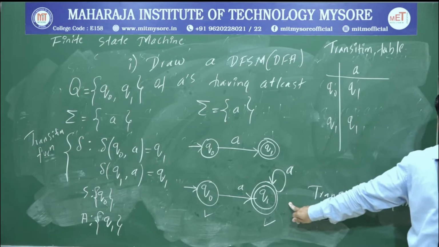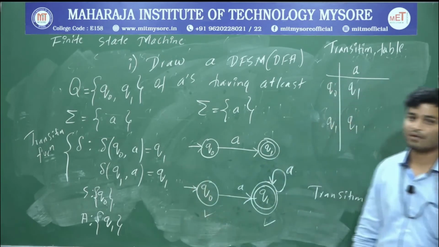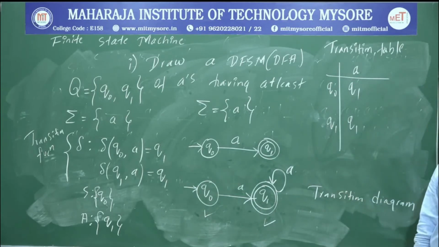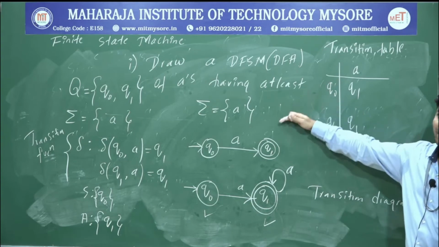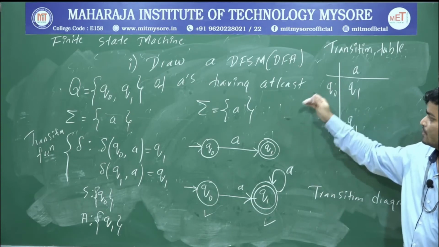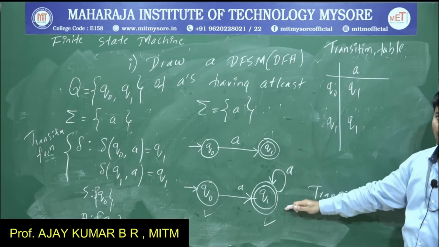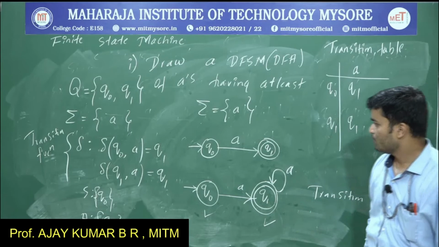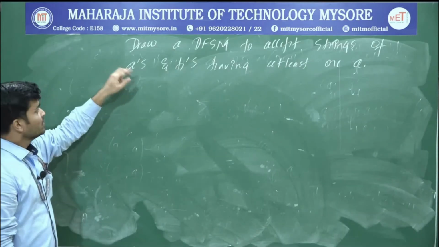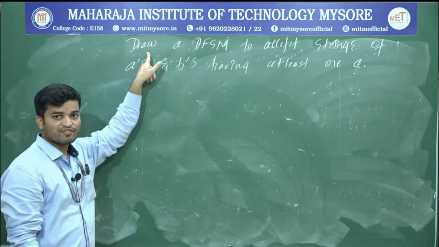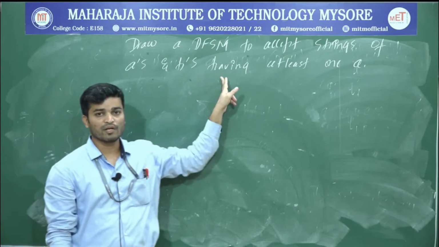This one is your transition diagram, transition table, transition function. This is how we can construct a DFA. First read the question, write down sigma, then write the language, construct the skeleton, then build the muscle. We'll consider one more problem, then you can understand. The next problem is: draw a DFSM to accept strings of A's and B's having at least one A.